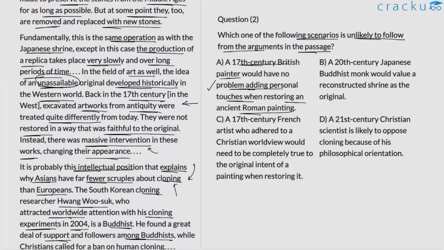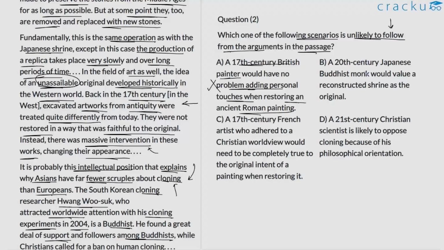where he says that this idea of an unassailable original did not hold water in the 17th century West. So the author is trying to say that the Western world in the 17th century was not so hell-bent on not tweaking or making any kind of changes to the original artwork. So in this regard, option A is definitely valid. It's a scenario that is likely to follow from the discussion. So option A can be eliminated.